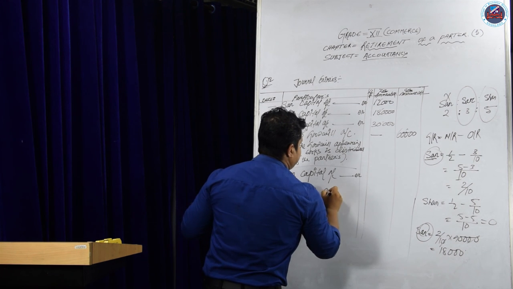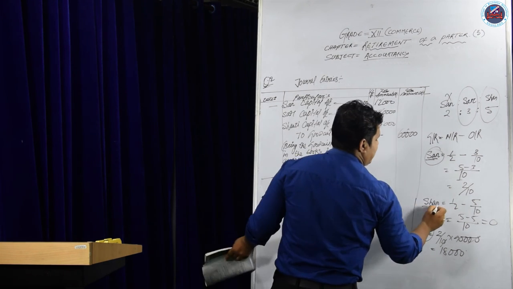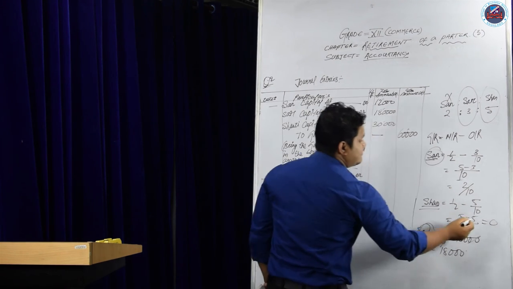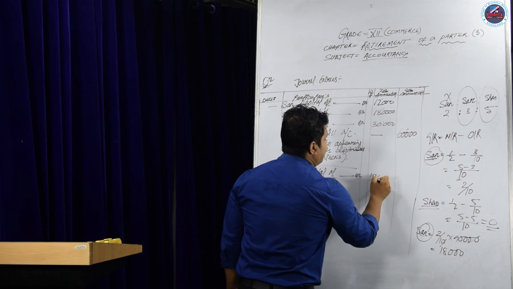Here Shanti will not get anything because Shanti's share became 0. So the amount will be 18,000.